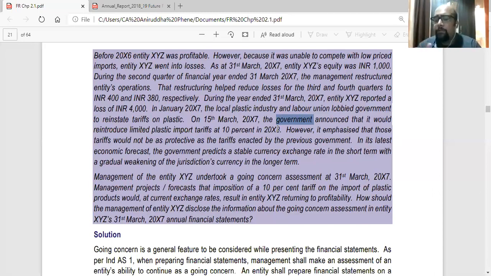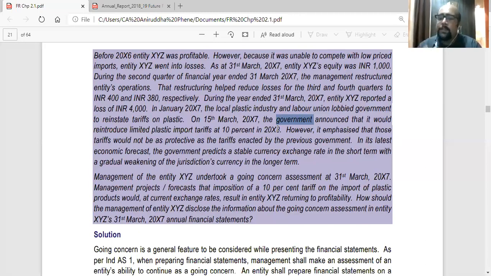But towards the end of the year, since January, there was a situation where the labor unions and industry members lobbied with the government, and the government is ready to reinstate a 10% tariff. So that's a positive. At the same time, the forecast is that the currency will also be stabilizing and the rupee will be weakening in the future, which also is a positive.